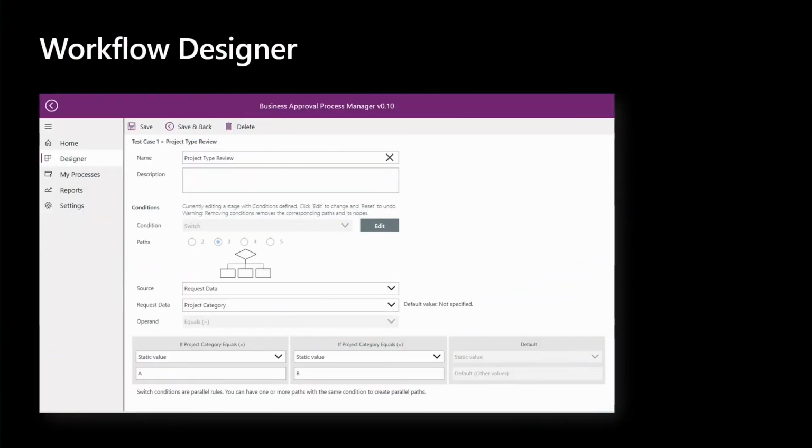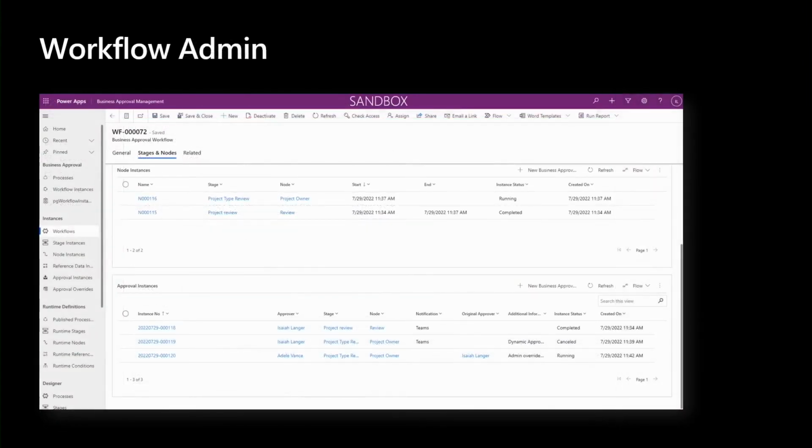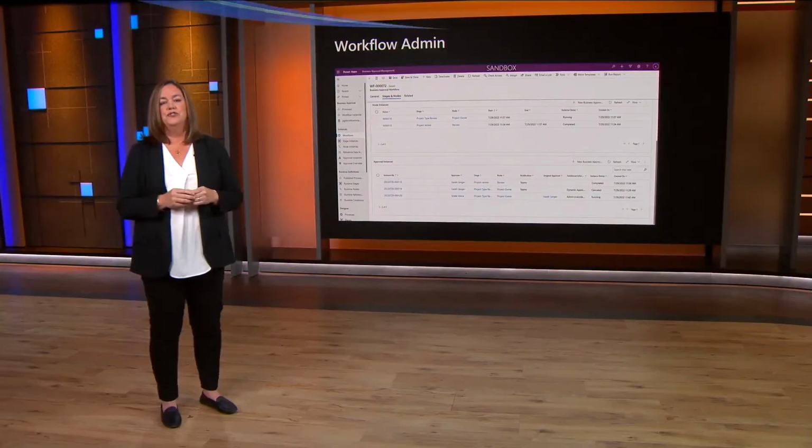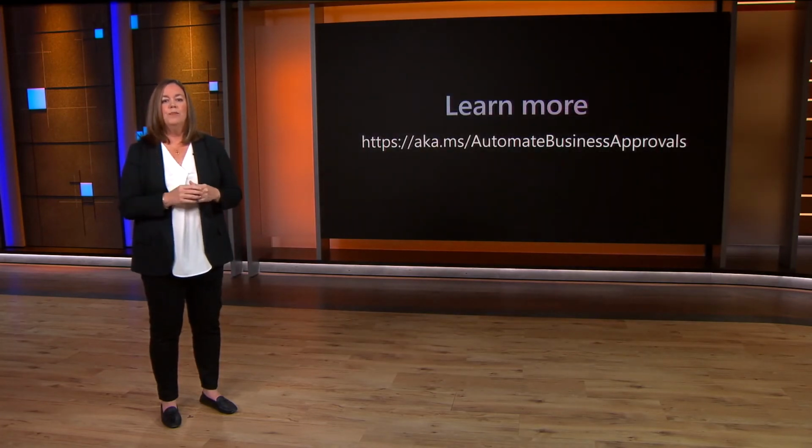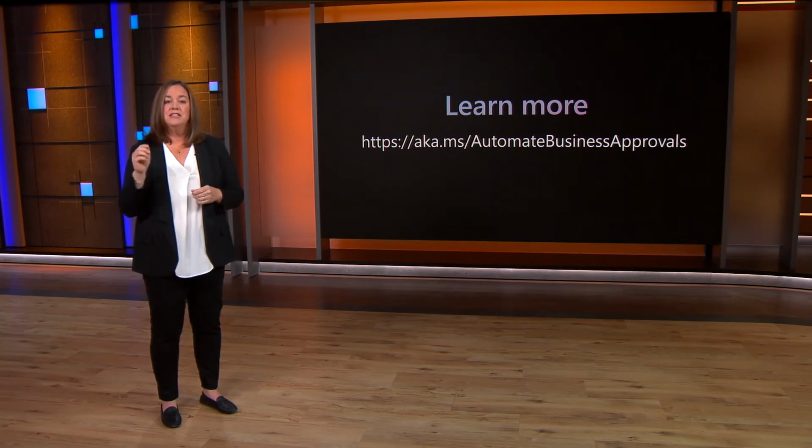It allows your organization to configure sophisticated approvals, such as multi-staged approvals and conditional branching approvals, all without needing to write a single line of code, empowering every person in your organization to do more with less for your organization's approval needs. To learn more about this Business Approvals Kit, visit this link.